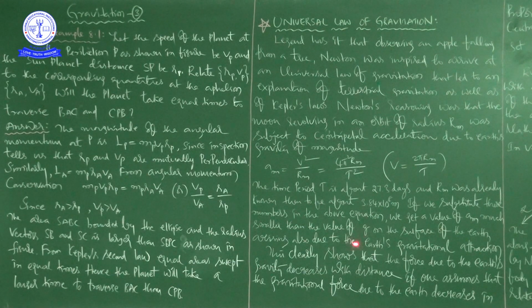So this is the notation to represent acceleration due to gravity, that is small g. Observe carefully, by substituting these two values, the rm value and the T value here, you get the am value, which is much smaller than small g on the surface of Earth.